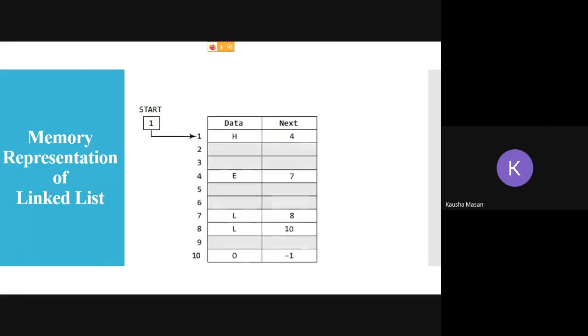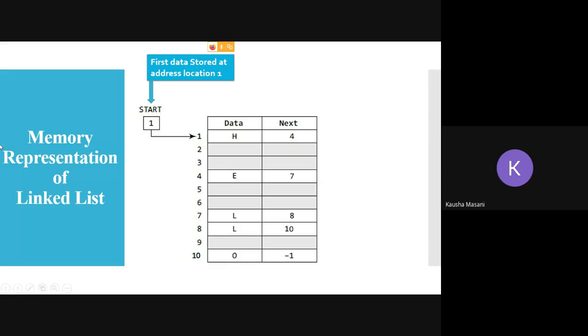Alright, so let's say suppose this is your memory representation. One is the data part, one is the next part. Now, start is going to store the memory address of your very first node. What is the memory address of your first node? Number 1. So start is going to hold that. Fine. So first data is stored at address location 1. Now from there you can see it is pointing to address location 4.